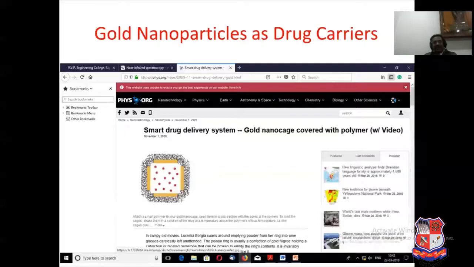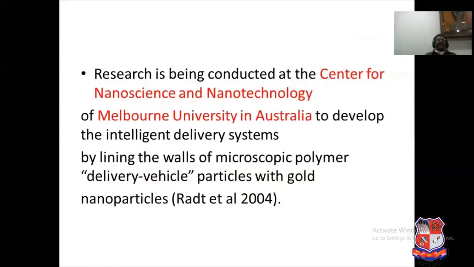In many cases, we have a change in temperature also. Sometimes shining of laser light is also used to encapsulate the drugs. So here we have a small example of how this smart drug delivery system looks. Here we have a gold nano cage covered with a polymer. Inside the red dotted area are the drugs, and they are surrounded by gold nanoparticles and polymers. We will see what the advantages are in the next slide.